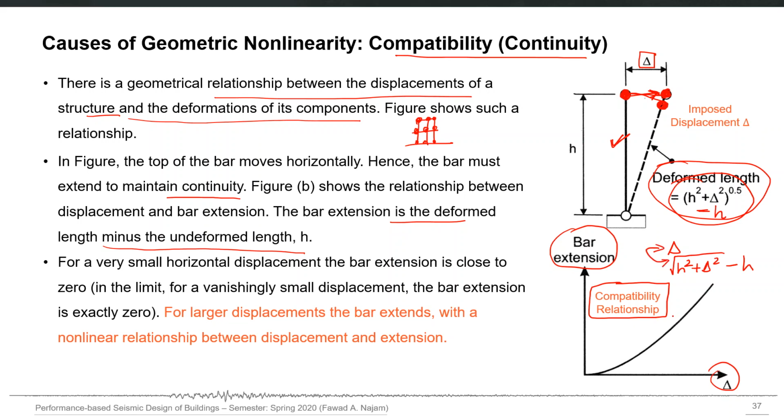So for a very small horizontal displacement, the bar extension will be very small. You can just neglect it. But for large displacements, the bar extends with a nonlinear relationship between displacement and extension. So if you don't consider the actual modified geometry, but you still consider that delta, the relationship between bar extension and delta will be nonlinear. Compatibility relationships will actually be nonlinear.